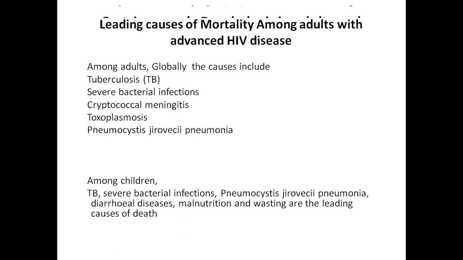The most common infections are tuberculosis, severe bacterial infections like pneumonia and meningitis, cryptococcal meningitis, toxoplasmosis, and Pneumocystis jirovecii pneumonia, or PCP as we used to call it. Among children, the common opportunistic infections seen in advanced HIV are tuberculosis, severe bacterial infections, Pneumocystis jirovecii pneumonia, and diarrheal diseases. Malnutrition and wasting are also leading causes of death in advanced HIV disease in children.